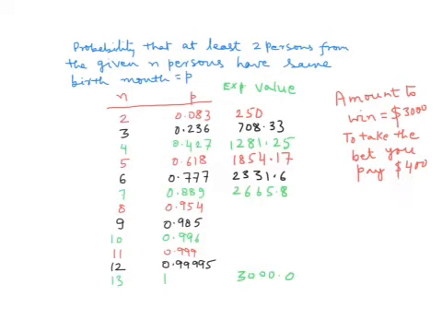Now here, if 13 persons are there, then the probability of your winning the bet is 1, and so whatever is the amount to take the bet, one can take that because the probability of winning is 1. But if the number of persons is lesser than 13, say even if it is 12, then the probability of winning is very high, that is 0.99995, but still there is some probability of losing the bet.